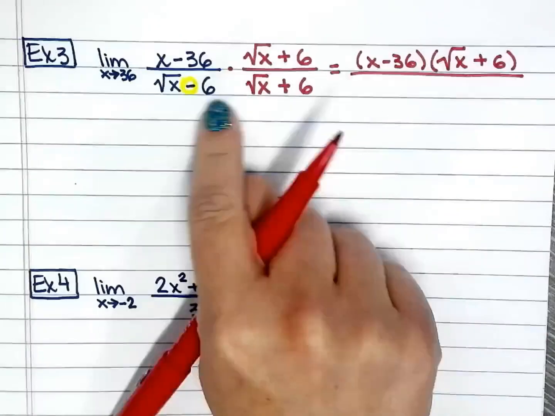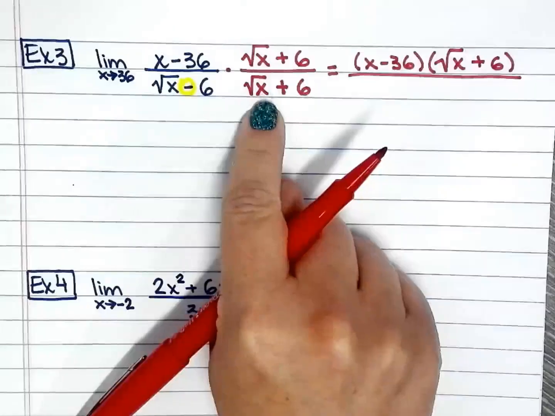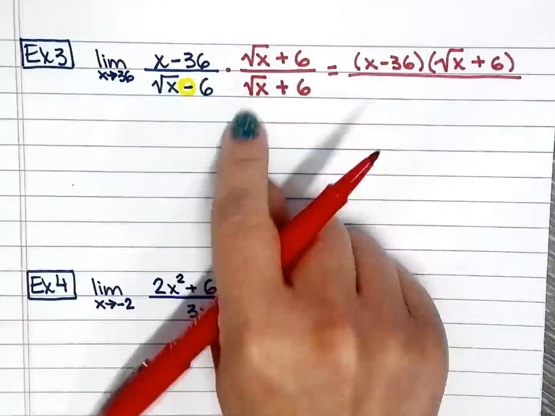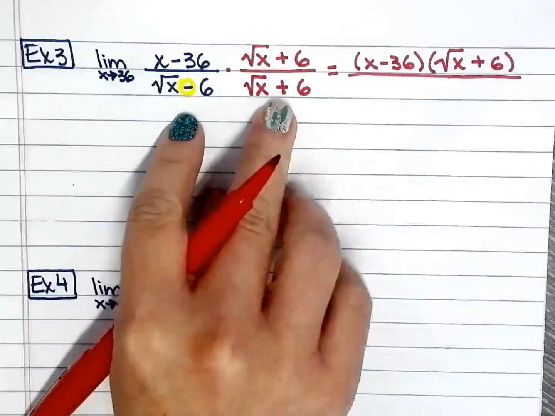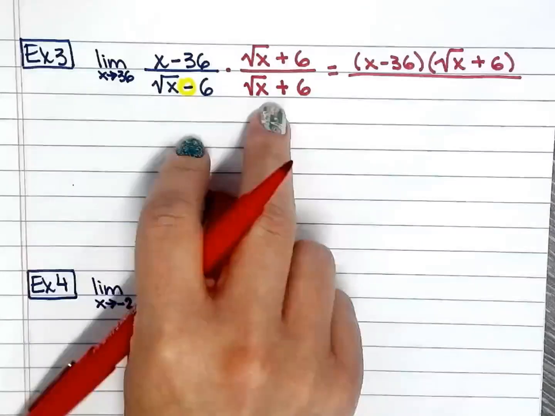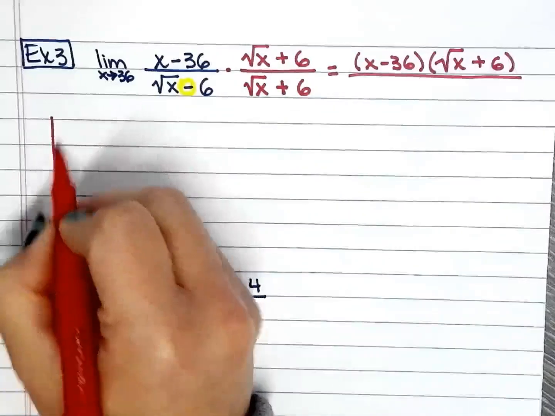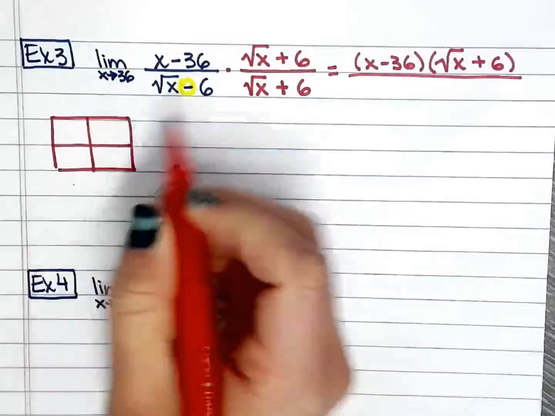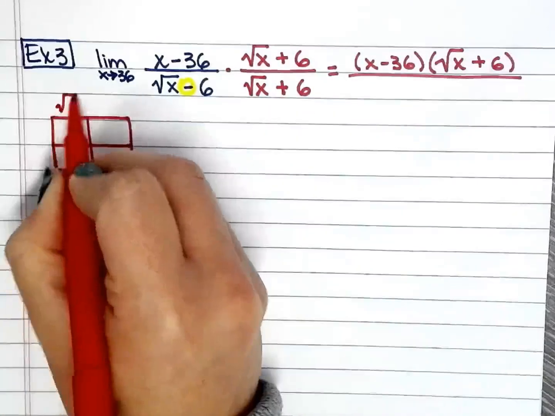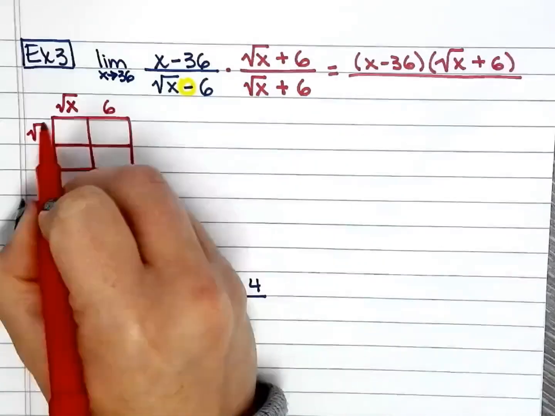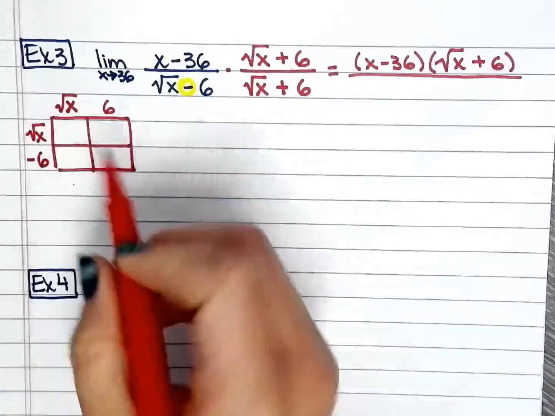All right, and here I'm going to show you how to do the box on this one. And again, you can do FOIL. But then after you do a couple of them, you're going to come up with the rule or the shortcut, if you will, of how this thing works. But since it's the first time that you see it, I just want to show you how it mathematically makes sense. So square root of x, and then we have positive 6 here. Square root of x, we have negative 6 here.